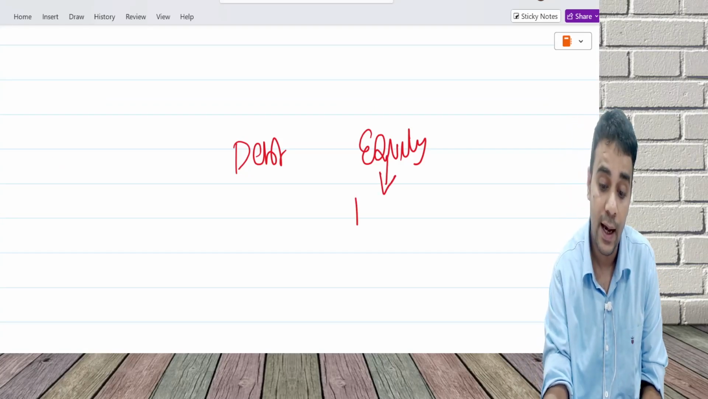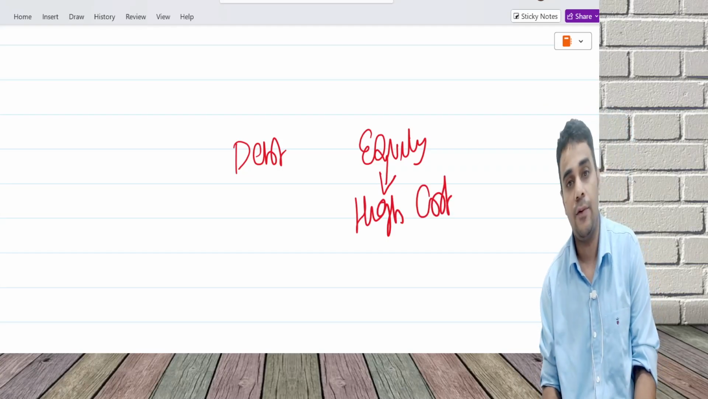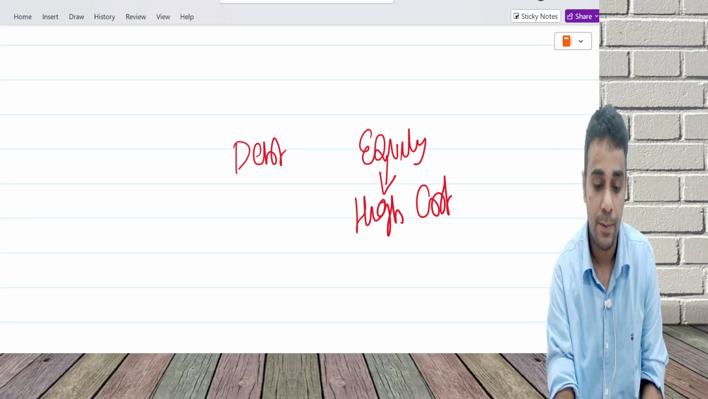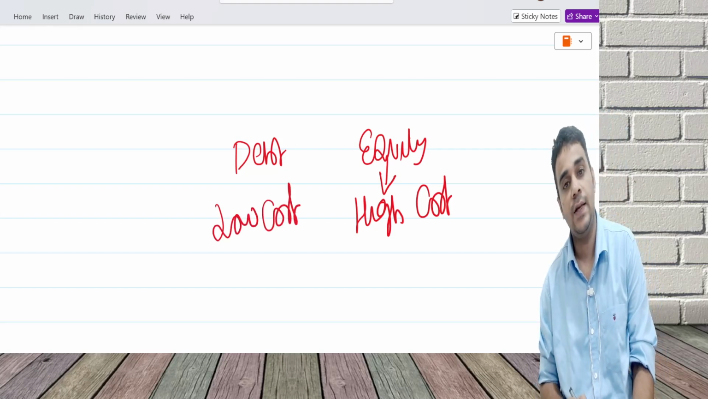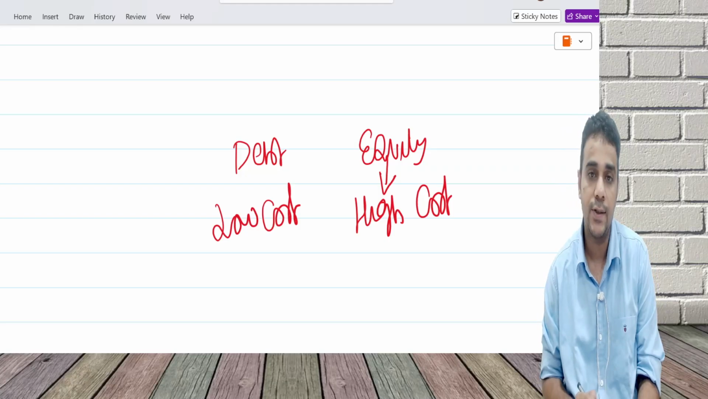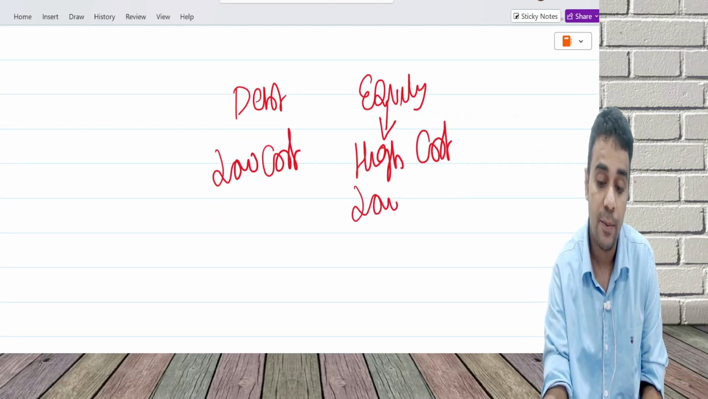Equity generally has a high cost. The cost of equity is on the higher side. You would have learned this in the cost of capital chapter. Debt is on the lower side. Low cost, high cost: equity is a high cost instrument, debt is a low cost instrument. But equity has low risk from a company point of view.